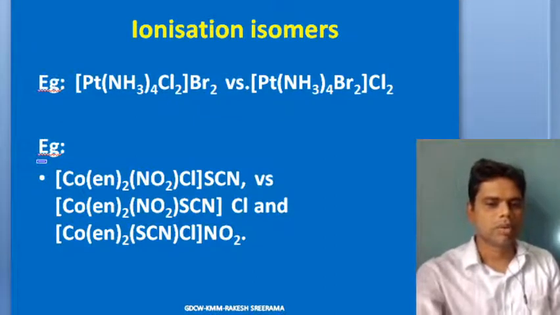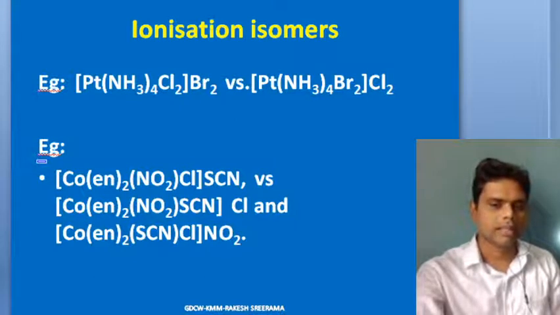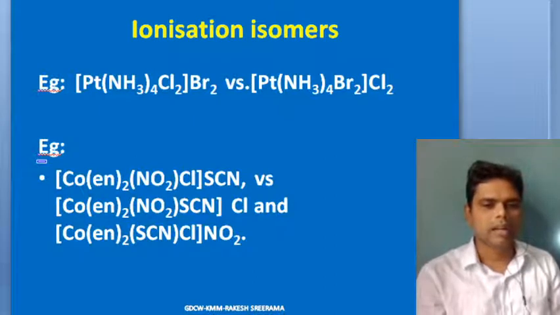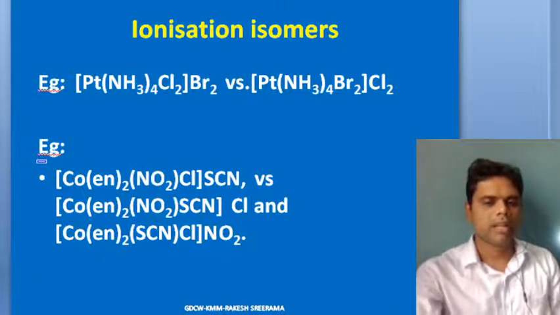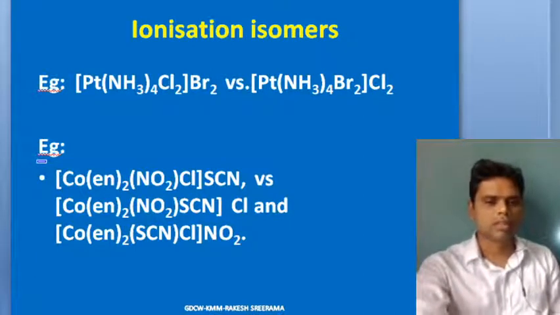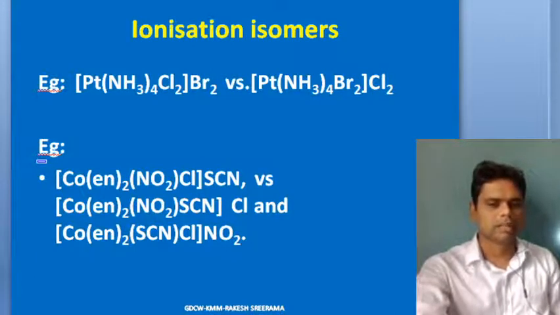In the first case it produces thiocyanate ions, and in the second case it produces chloride ions. In the third case it produces a nitrite ion along with the complex ion. Thus you have different kinds of ionization isomers. In aqueous solution they produce different ions. That you should keep in mind.